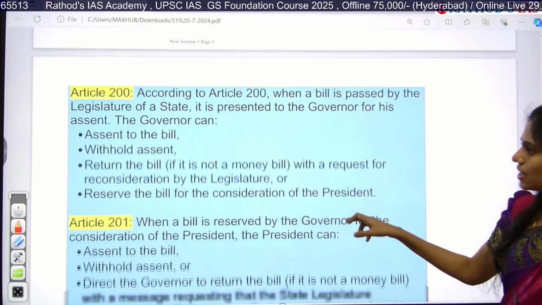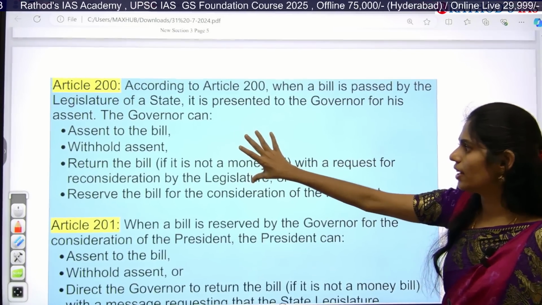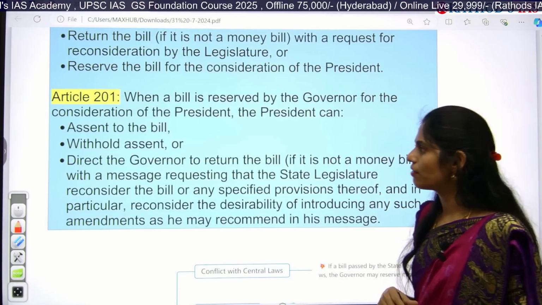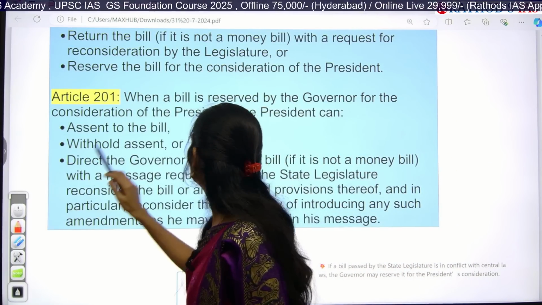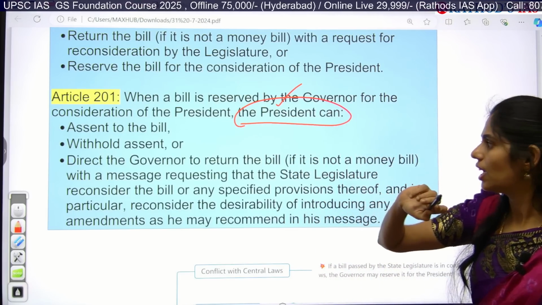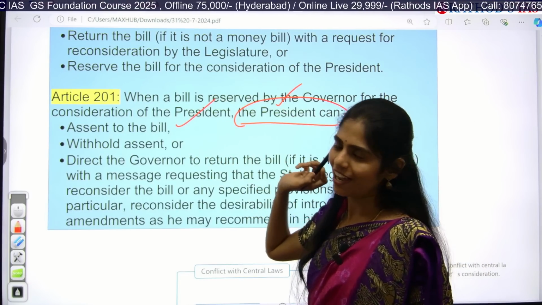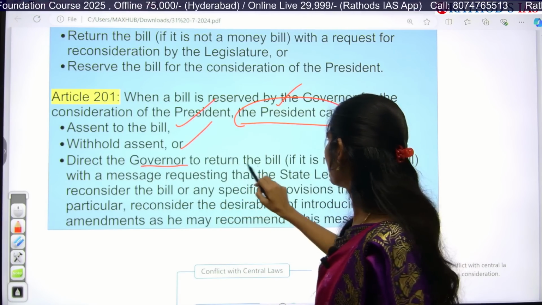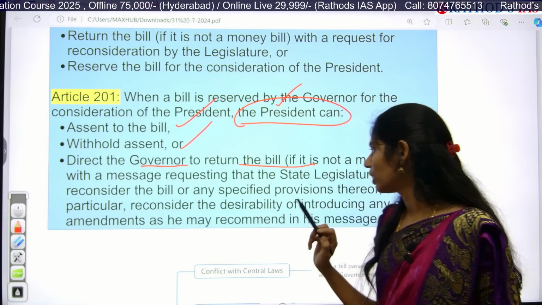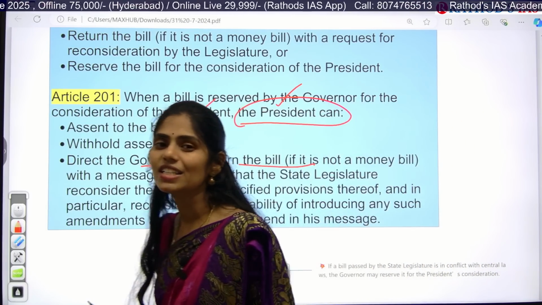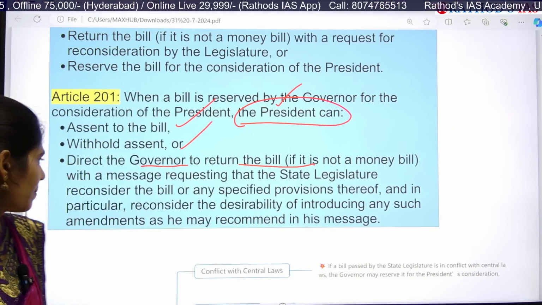And here, as I said, you have to know what Article 200 is, and I spoke about its 4 powers. In the same case, you have to know about Article 201, which talks about the president having choices: he can give his assent, or he can withhold the assent, or else he can direct the governor to return the bill. Okay, those are the things which can be done by the president in case of reserving of bills for the president.